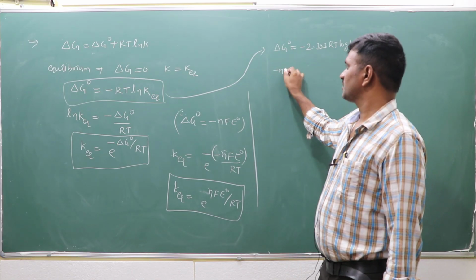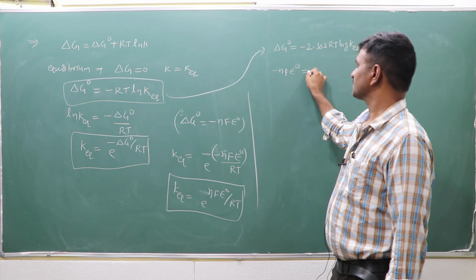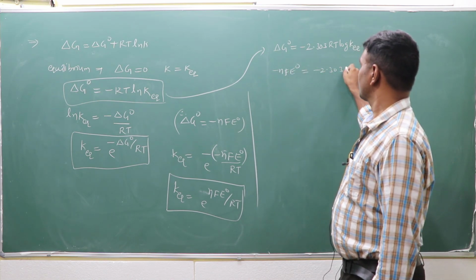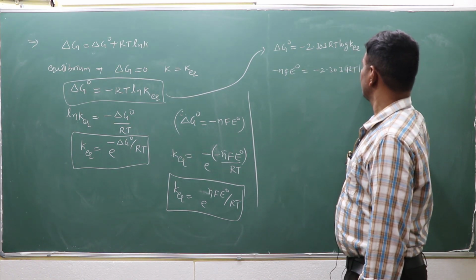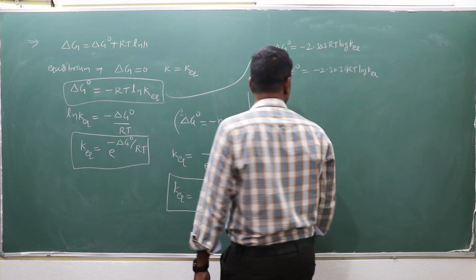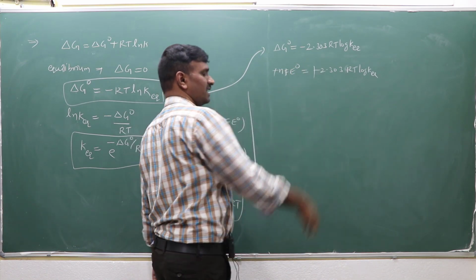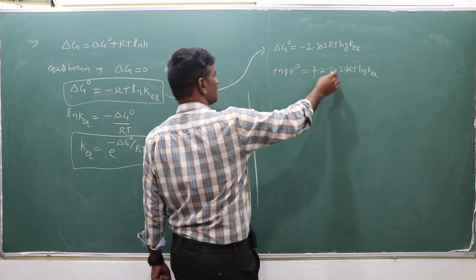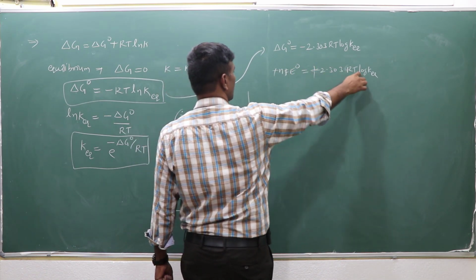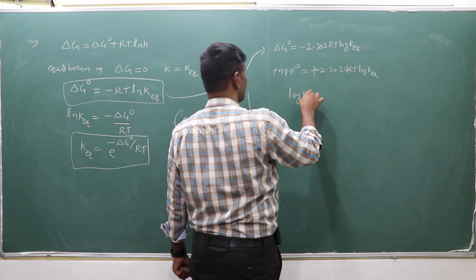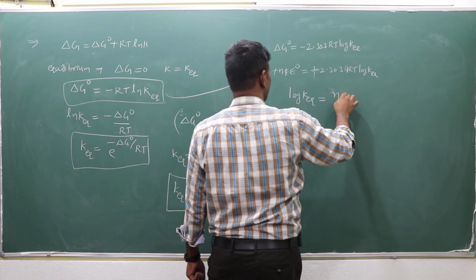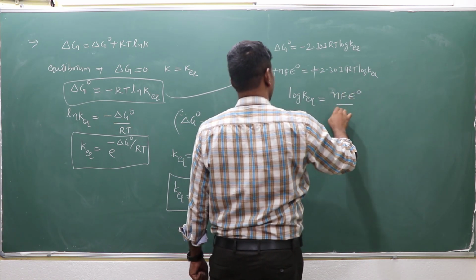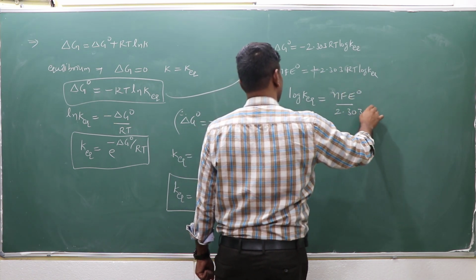Suppose delta G naught is equal to minus NF E naught, equal to minus 2.303 RT log K equilibrium, and this minus is cancelled, right? So what will happen? Log K equilibrium is equal to NF E naught by 2.303 RT.